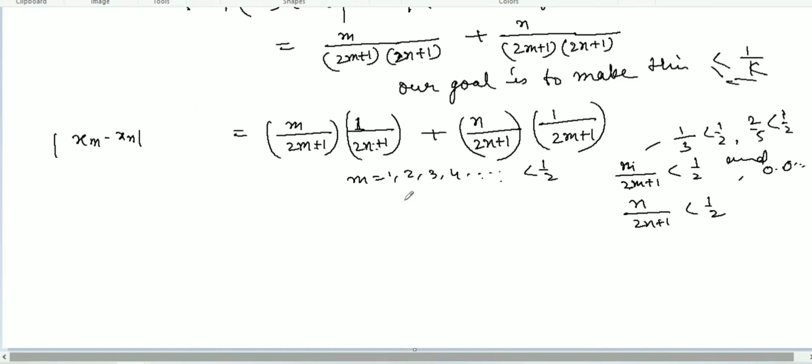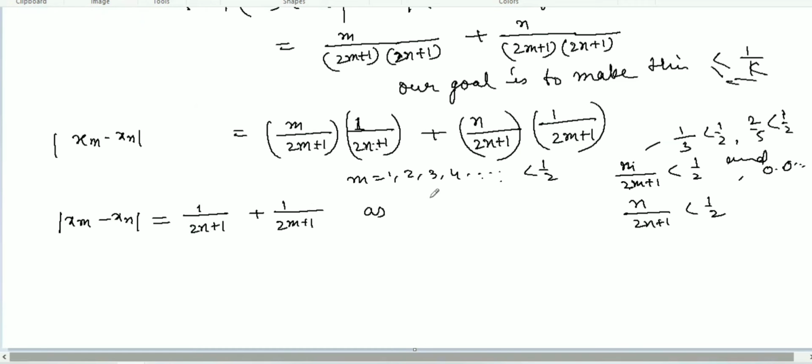So you can write xm minus xn is equal to 1 over 2n plus 1 plus 1 over 2m plus 1.